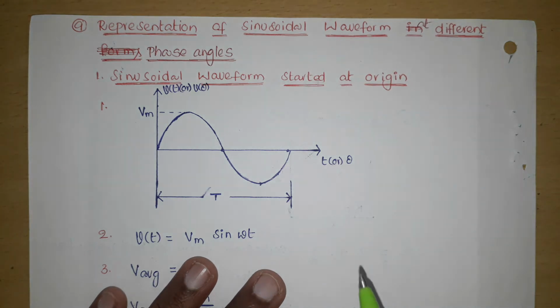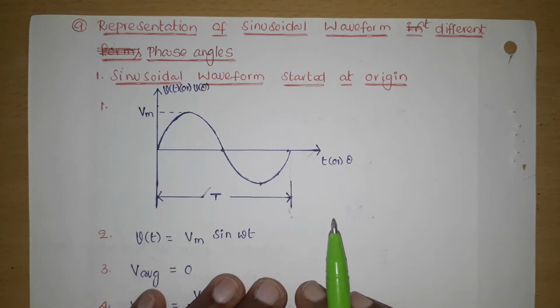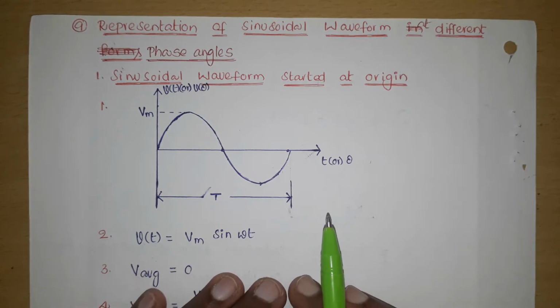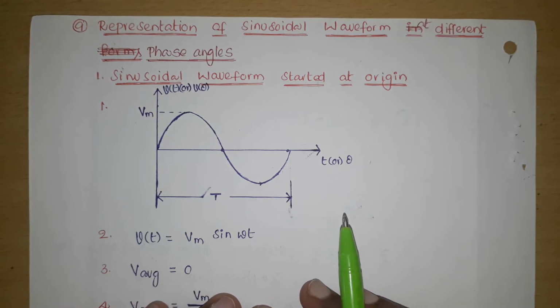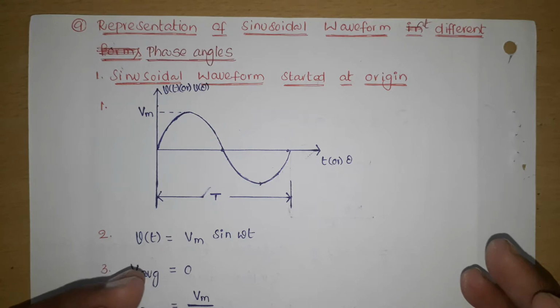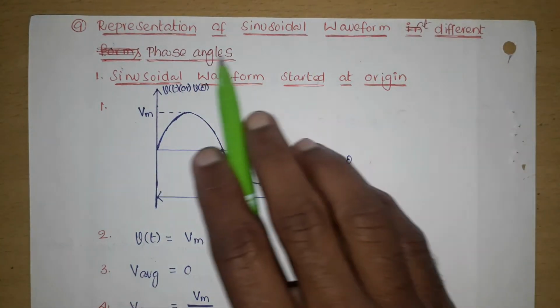Representation of sinusoidal waveform at different phase angles. At different phase angles means the sinusoidal waveform starts at the origin, starts behind the origin, or starts ahead of the origin. So these are the different phase angles.